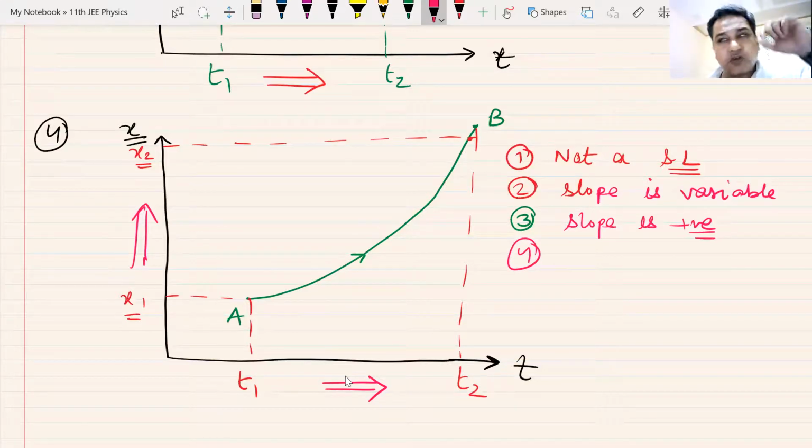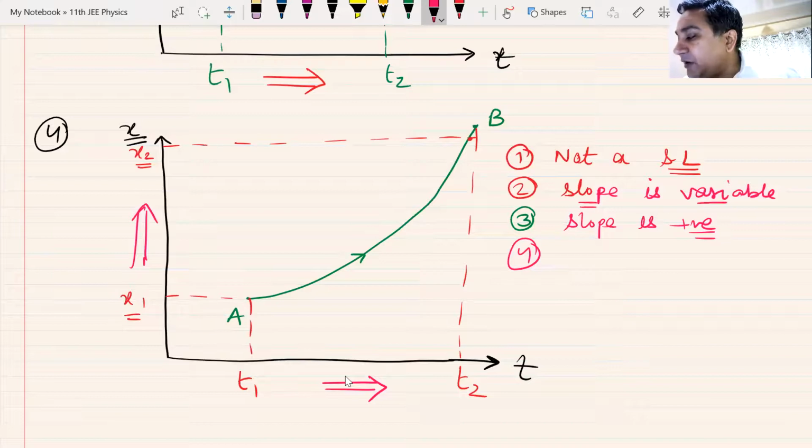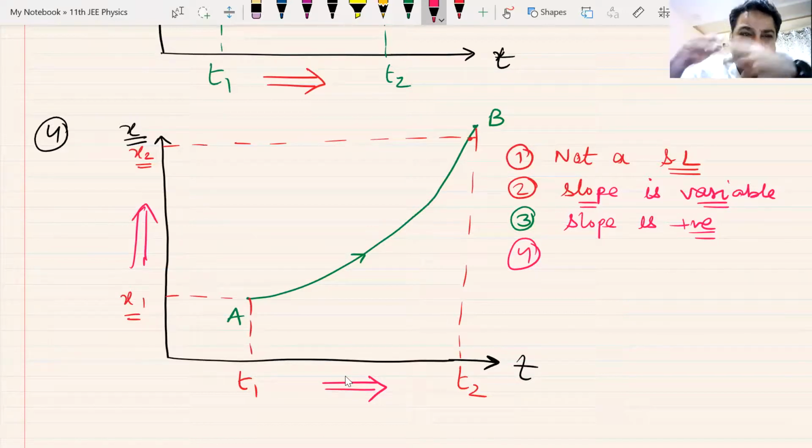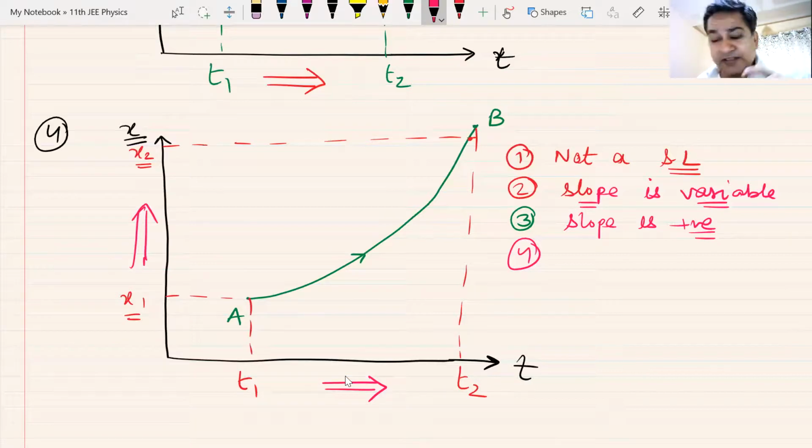Before going on to velocity, slope is variable. That means the slope is changing. Now, when the slope is changing, it can either increase or decrease. You have to understand, is the slope increasing or is the slope decreasing? So that is the next question. Slope is positive but variable. We understand this. Is the slope increasing or decreasing?